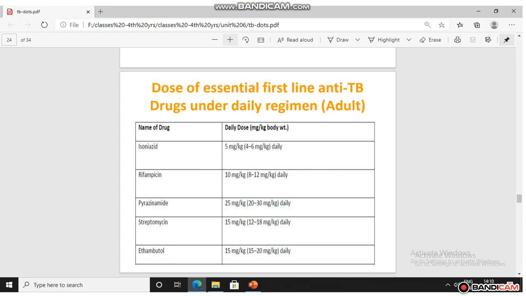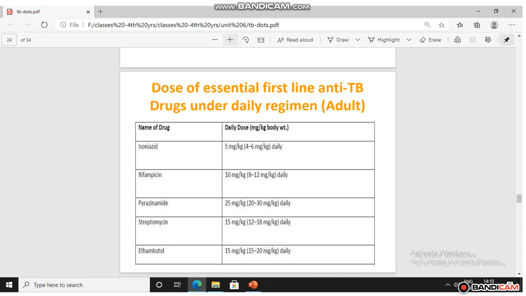So, dose of essential first line anti-TB drugs under daily regimen. This is the dosage. Isoniazid is 5 mg per kg, that is 4 to 6 mg per kg daily. Accordingly, based on the weight of the patient per kg, it is being calculated.